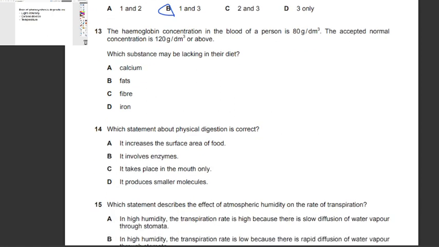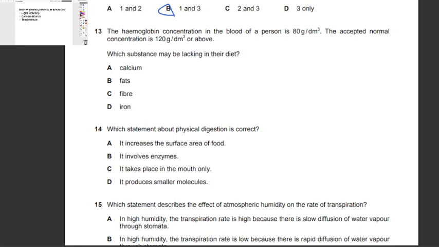Second question, question number 13. The hemoglobin concentration in the blood of a person is 80 grams per decimeter cube. The accepted normal concentration is 120 grams per decimeter cube or above. Which substance may be lacking in their diet?